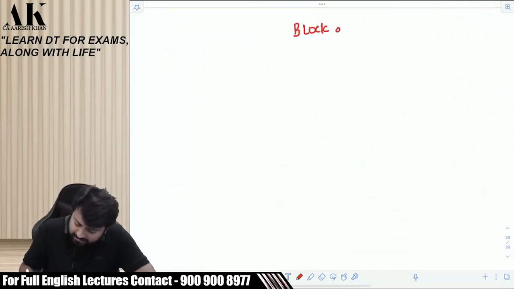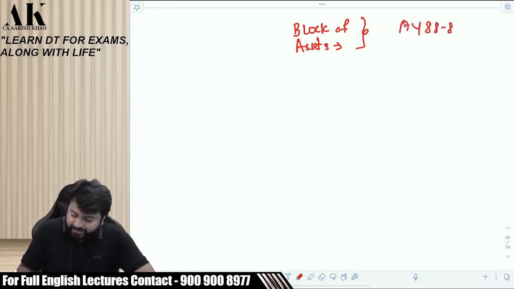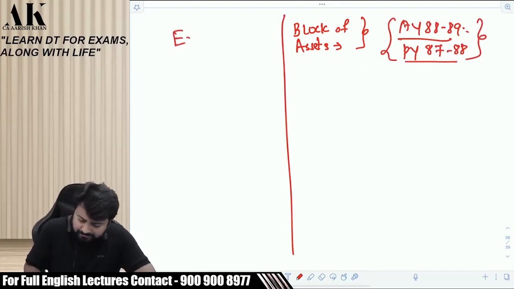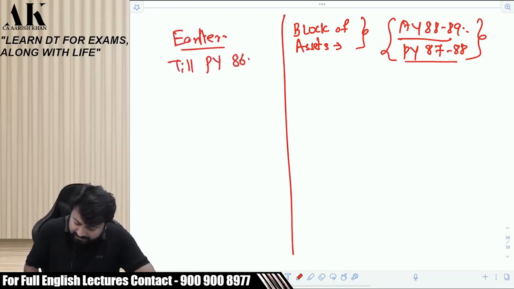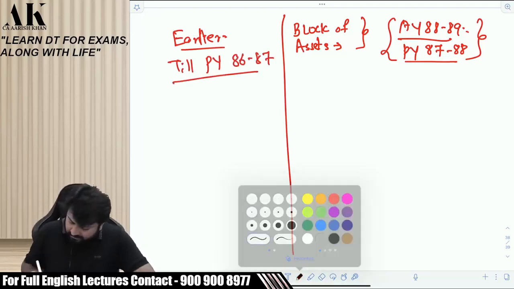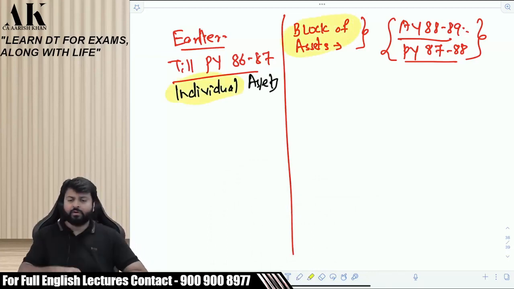The concept of block of asset under income tax law came long before even you were born. That is in AY 88-89, that is PY 87-88. This concept was there from this year. Earlier, what used to happen? Till PY 86-87, long back, a matter of around 36 years back, there was a concept of individual assets. Now there is a concept of block of asset. What's the difference between the two?